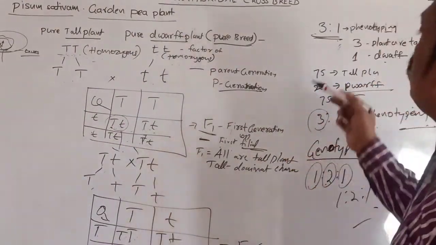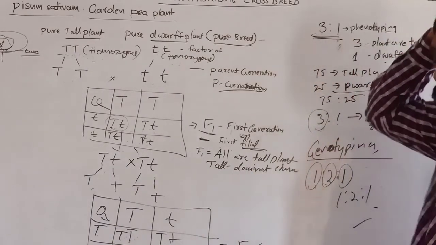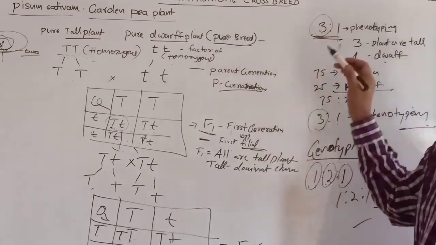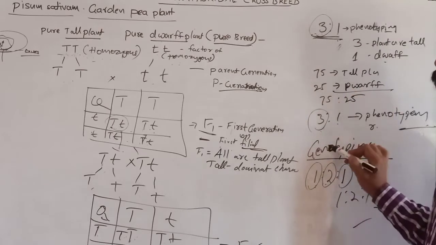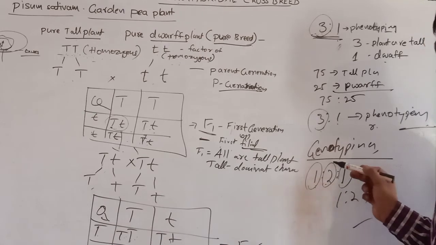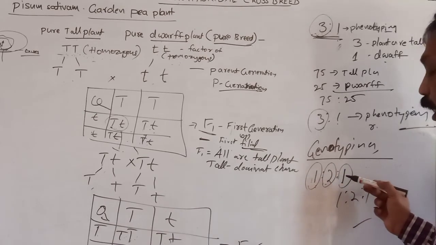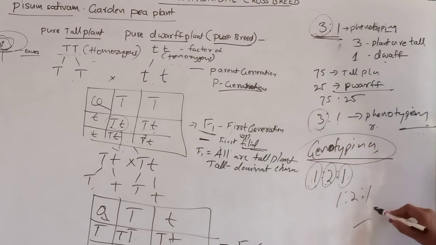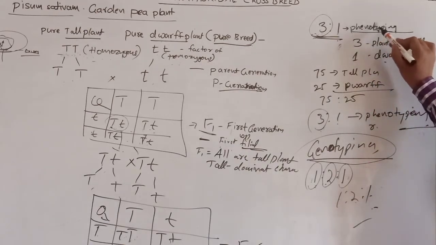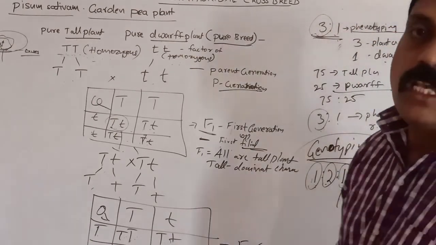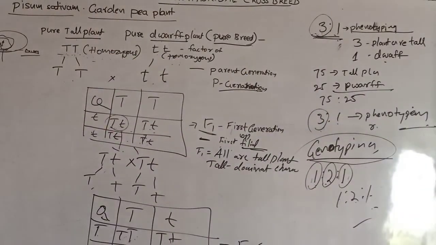So whatever he got, the 3:1 ratio, is the phenotypic ratio. That means 3 parts are tall plants and 1 part is dwarf. Among the 3 tall parts, 1 is pure breed, homozygous, and 2 are heterozygous, and the other 1 is homozygous. That is the genotypic ratio, 1:2:1. Phenotypic means the outside characteristic, and the phenotypic ratio is 3:1. This is Gregor Mendel's monohybrid cross.